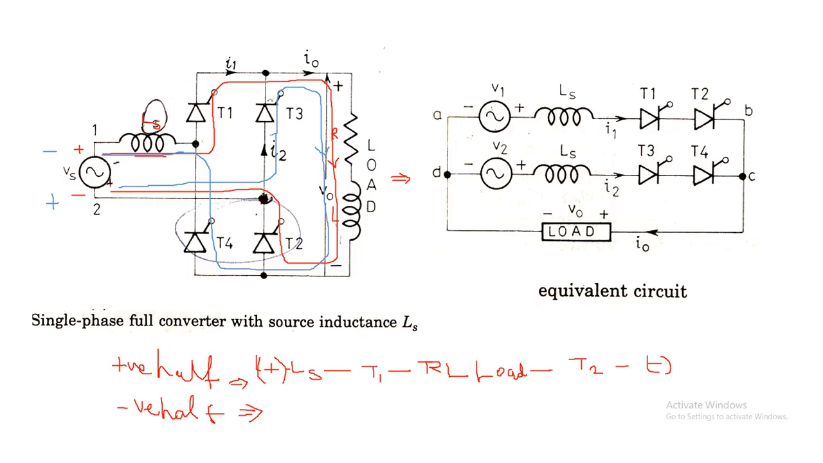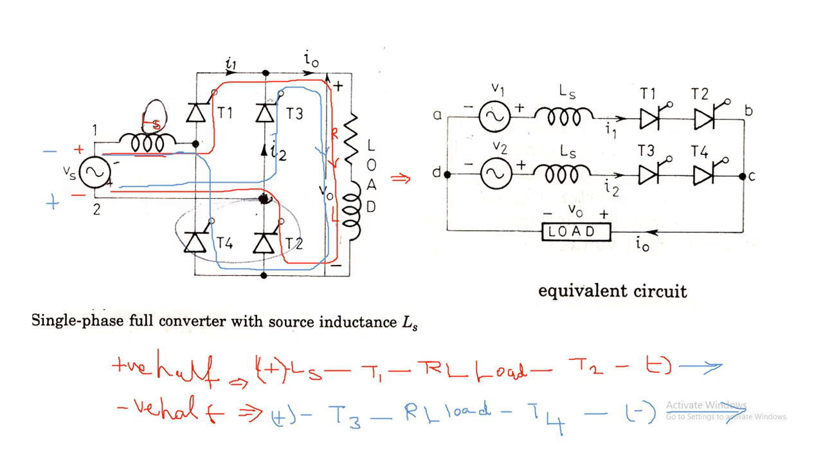So here also the current flows from the positive terminal through LS to T3, then T3 to the RL load, and from the load again through T4, and T4 goes to the negative terminal of the source. So this will be the current direction for the positive half cycle, and this will be the current direction for the negative half cycle. So for the positive half cycle, from this we can draw the equivalent circuit.